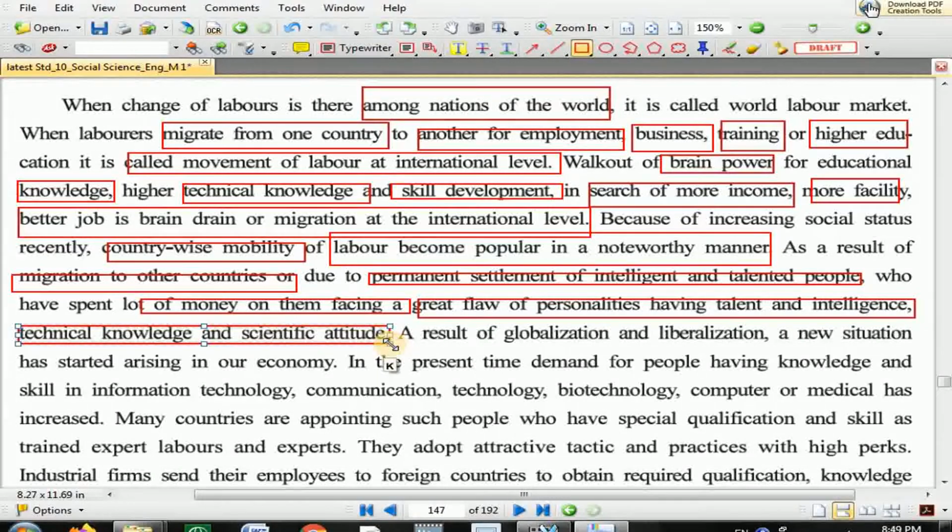So we are facing a shortage. For example, from India, we take a point in a different sense. If people migrate permanently, intelligent, talented, technical and skillful people, then our country will face the loss of these kinds of personalities who have talent, intelligence, technical knowledge and a scientific attitude. They will move to other countries, so our country will not get the benefit. So our country faces loss.